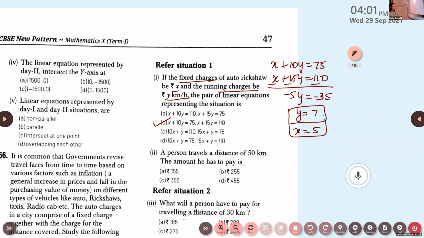Now x is 5, y is 7. The person travels a distance of 50 kilometers. So what is the equation you have to write? When a person travels 50 kilometers, Meghna, what will be the equation? x plus 50y. Very good. Substitute what is x, what is y. You'll get the answer.